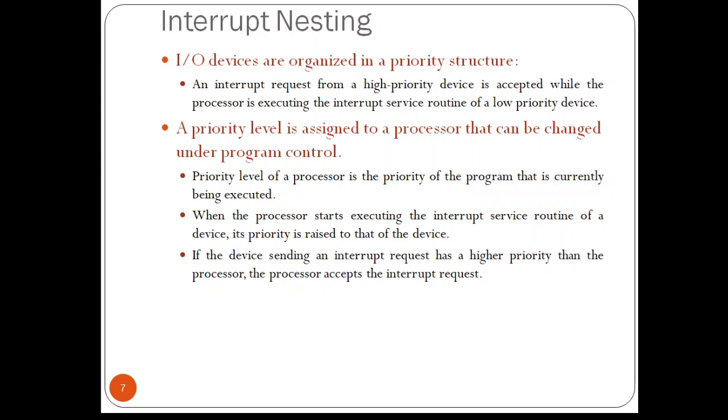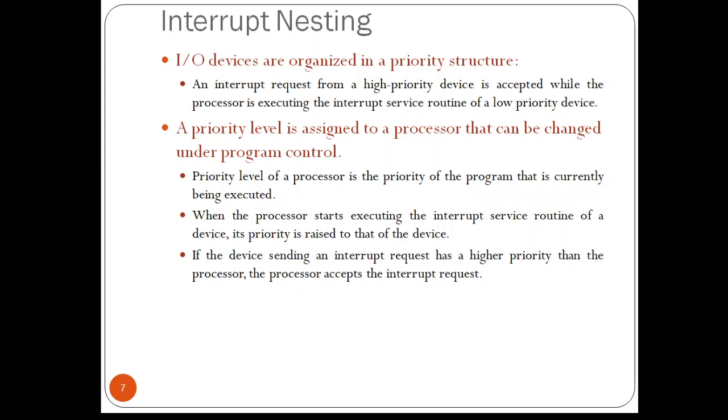The priority level of the processor is the priority of the program that is currently being executed. So when I say the priority of the processor, it is nothing but the priority of the program being currently executed in the processor. The processor accepts interrupts only from the devices that have priorities higher than its own.